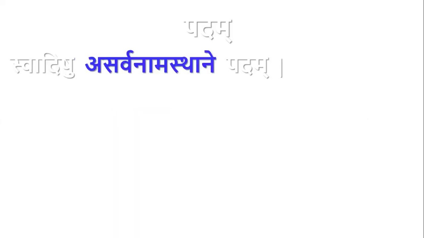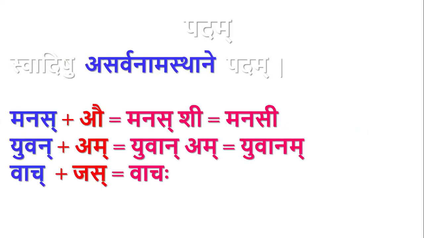Then what is Asarvanamasthane? Because the same words Manas, Yuvan, Vac, whenever they are followed by a Sarvanamasthana pratyaya, they are not called pada. For example, Manas plus au. Here au is a Sarvanamasthana, Manas is a Napumsakalinga word, so it is a Sarvanamasthana.